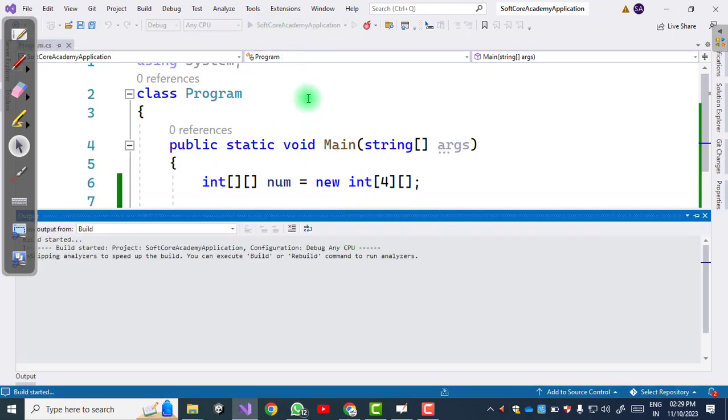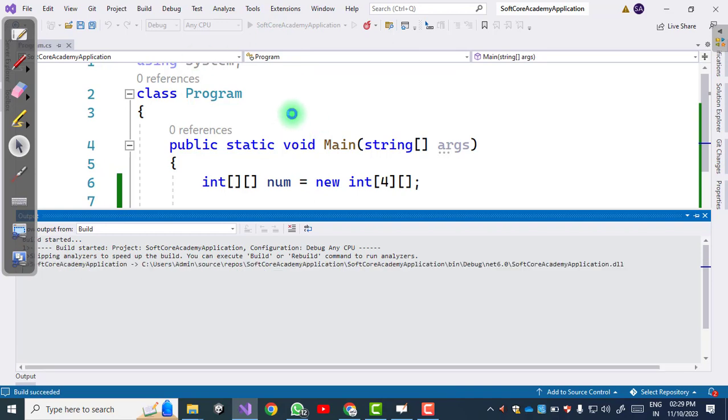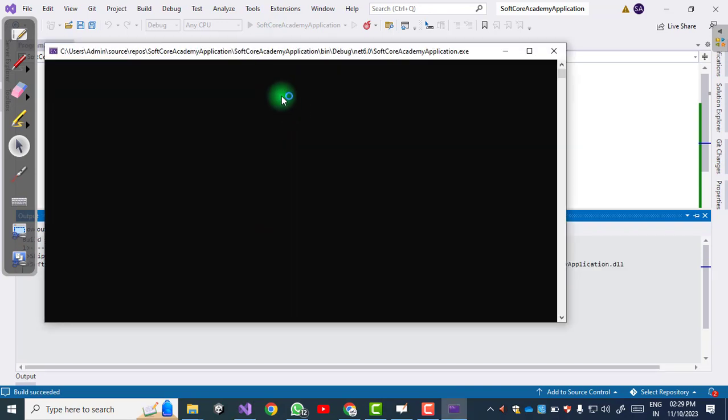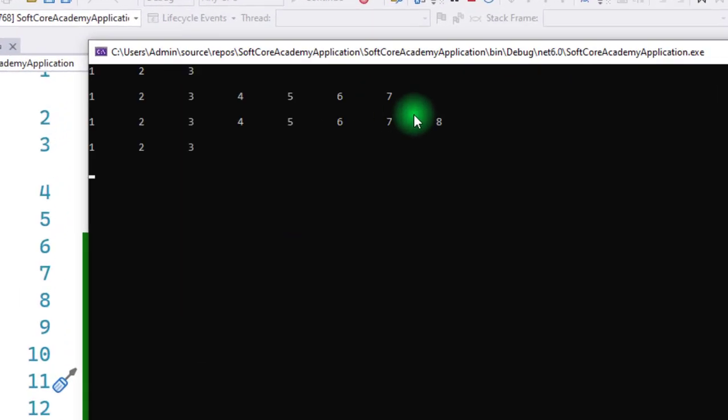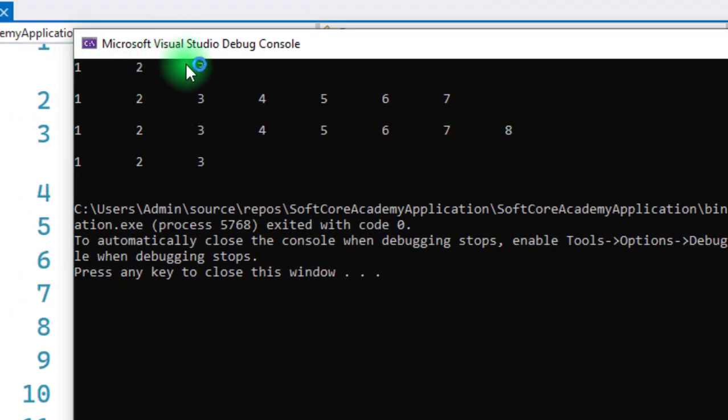Just wait for some time. It will start the debugging of the code and show the output. So as we can see here, it shows the output. See, in row number 1 we have 3 columns. In row number 2 we have 7 columns, then 8 columns, then 3 columns. In each row we have a different column length. That's why it is also called a variable size array.